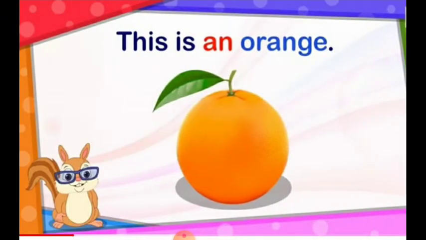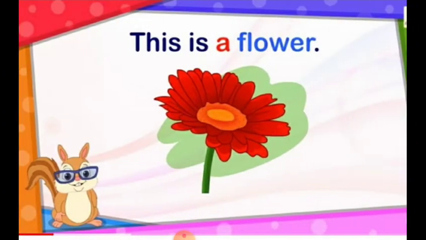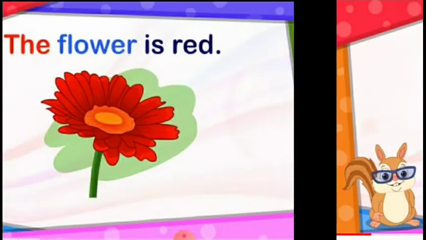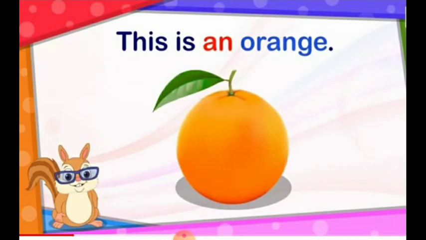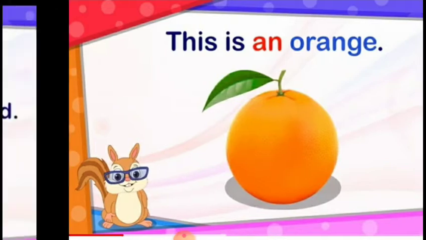This is an orange. What is this? This is an orange. Now, with flower, we used a because the word flower starts with a consonant F. So, before flower, we used a. And the word orange starts with a vowel sound O. Orange. So we use an before orange. This is an orange. Okay?